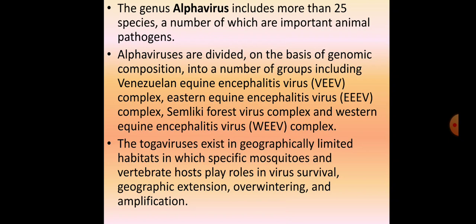Arboviruses are those viruses which are arthropod borne, and their transmission cycle involves an arthropod. These are called arboviruses, arthropod borne, in short arbo. Okay, so Togaviruses are basically arthropod borne viruses, and their habitat is limited. They exist in geographically limited habitats, specifically those wherein the mosquitoes and vertebrate hosts play the role in survival of this virus, alphavirus.